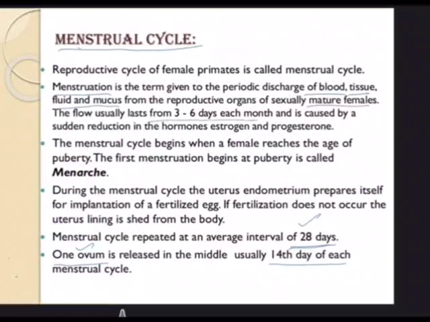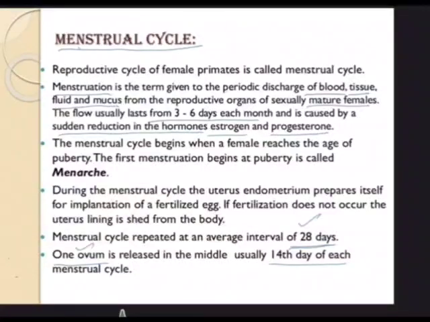In some females it will be 3 days, in some 4, 5, 6. So on average, we say 3 to 6 days in a month, and it is caused by a sudden reduction in hormones. Hormones play a crucial role, and as you know, there are two female hormones, estrogen and progesterone, that play a crucial role in this menstrual cycle.